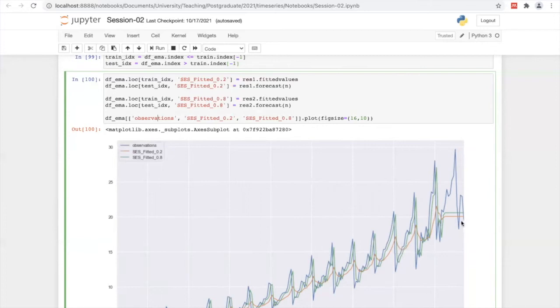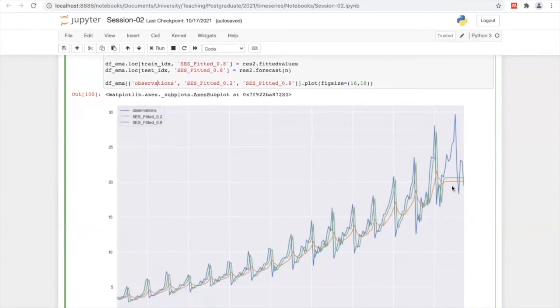But you can see here in the latter part, the forecast after 2007, where we are forecasting 12 months, it's just a horizontal line. Nothing is being forecast. Why? What has happened there?